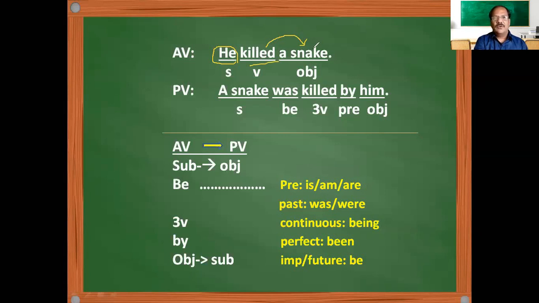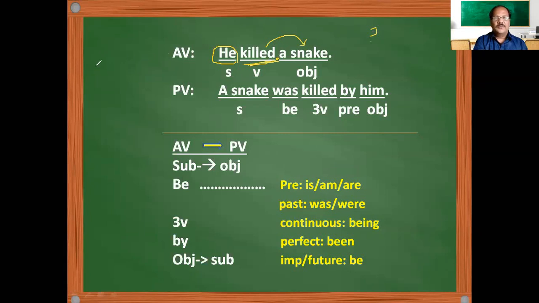Without it, it won't be complete. Suppose you put a full stop here: he killed. Does it mean anything? No. Immediately you will ask yourself, he killed whom? He killed what? The question comes immediately, and for that we have an answer. So that way it is a transitive verb. All transitive verbs require an object.